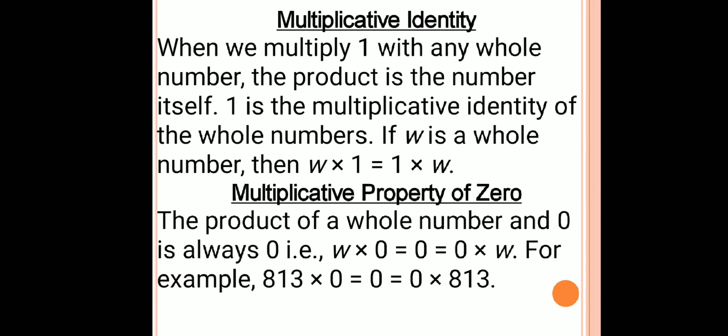Multiplicative identity. When we multiply 1 with any whole number, the product is the number itself. So we can say 1 is the multiplicative identity of the whole numbers. If w is a whole number here, then w multiplied by 1 is equal to 1 multiplied by w. Multiplicative property of 0: any number multiplied by 0 is 0.